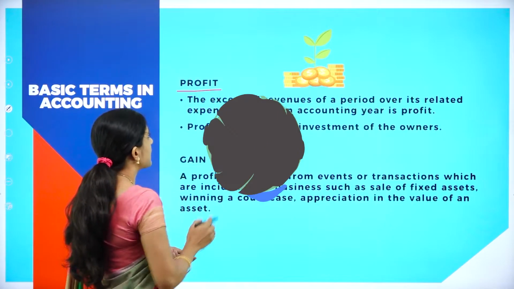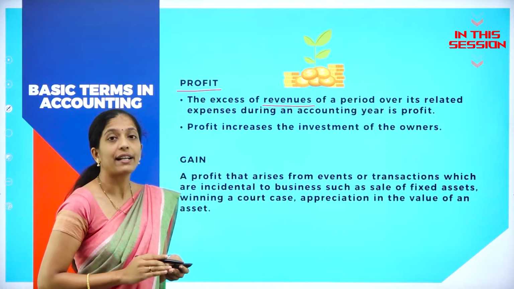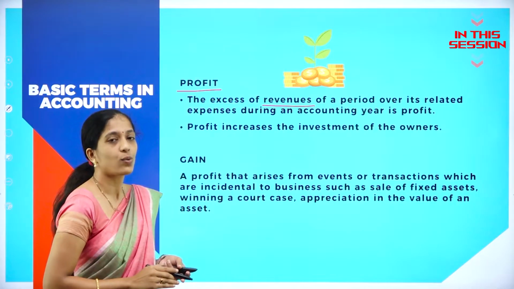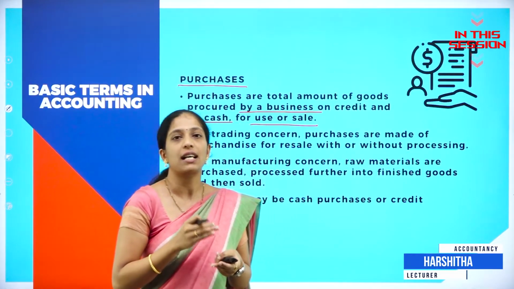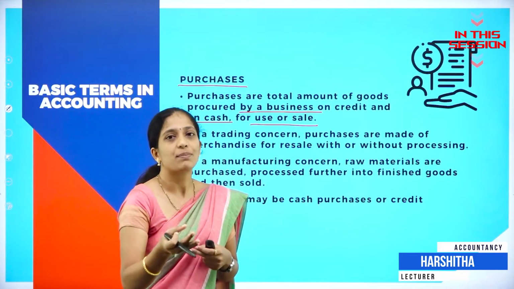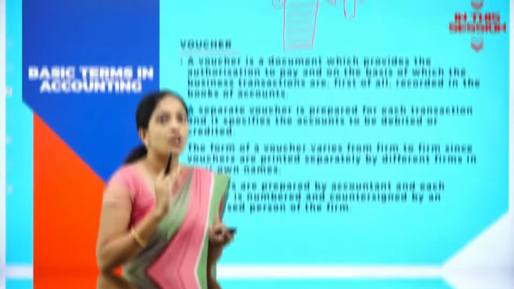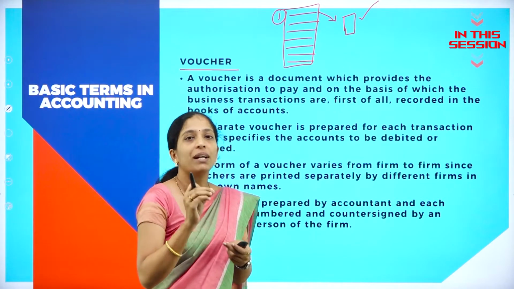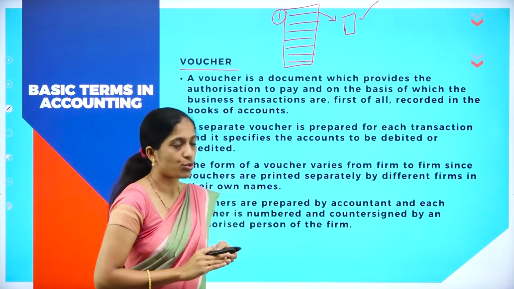So profit is the excess of revenue of a period over its related expenses is called as what? Profit. Now what do you mean by purchase? Procuring of certain asset or goods. So it may be for their personal use or it is meant for sale. So both are termed as what? Purchase. So voucher is nothing but documentary evidence in support of a transaction is called as voucher.